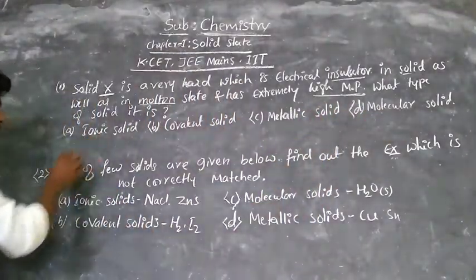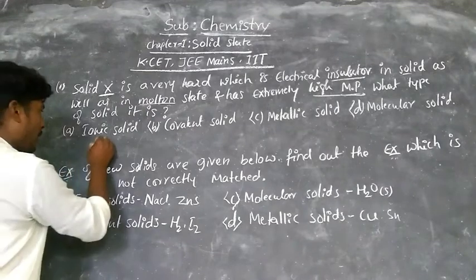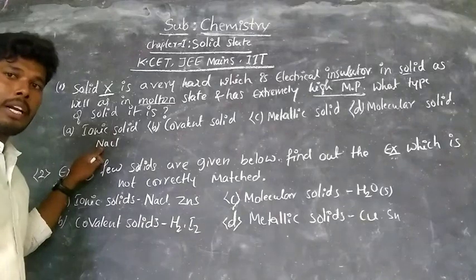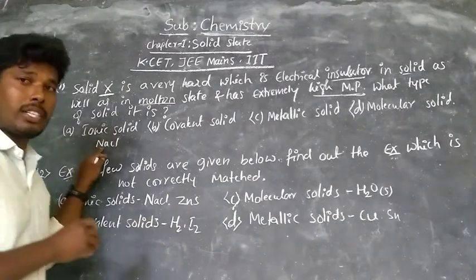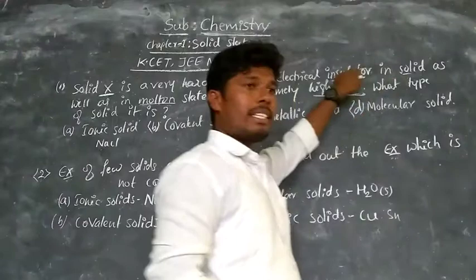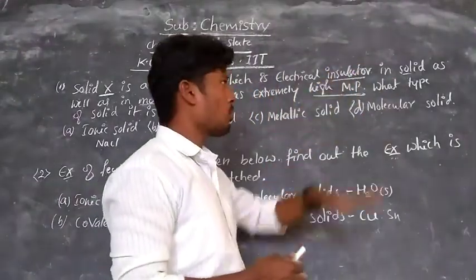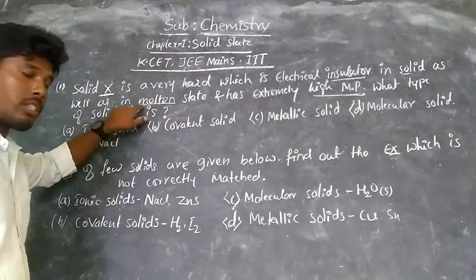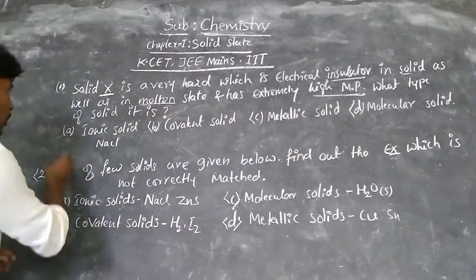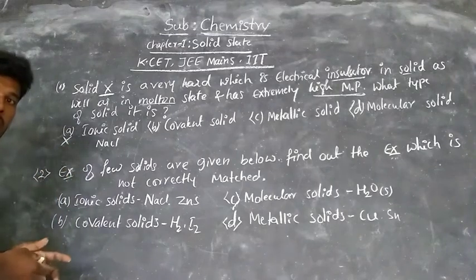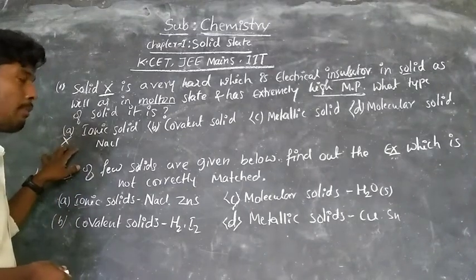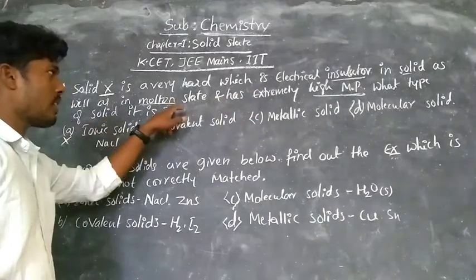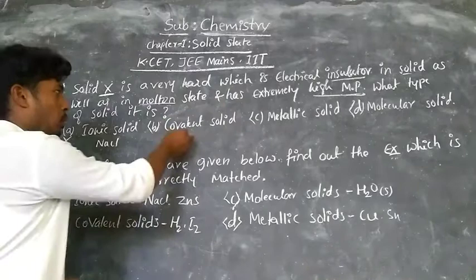Now observe the first one, ionic solid. Let's take an example for ionic solid, sodium chloride. This ionic solid doesn't conduct electricity in solid state, so we call it insulated. But in molten state or in solution state it conducts electricity, therefore it can be eliminated. You can eliminate ionic solids because in molten state it conducts electricity, but they said here both in solid and molten state insulated. And coming to covalent solids.